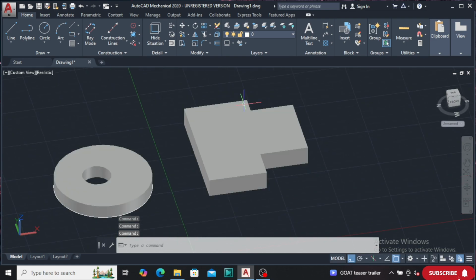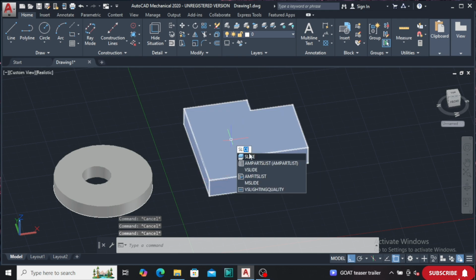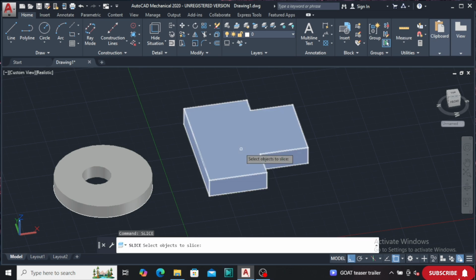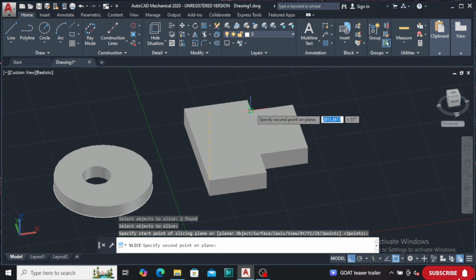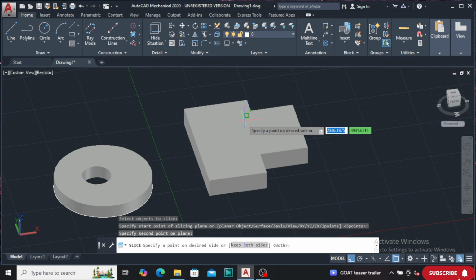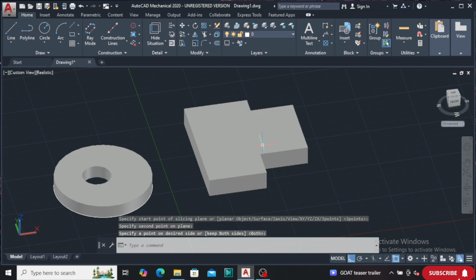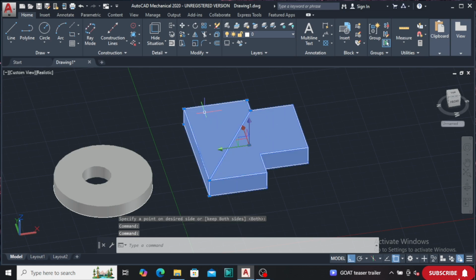Okay, and after that this is the one part, and I want to cut from here to here. So in this case I will use slice. Okay, select the object, press enter. It is asking for the first point, select here, and asking for the second point, select here, press enter. Okay, now you can see these are two parts. This is one part, this is one part.